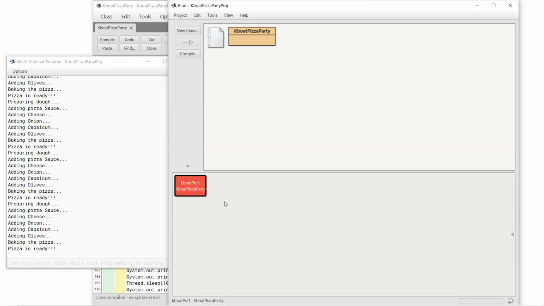And now my pizzas are ready. But wait, my friends just called me and said they want non-veg pizzas. But my program is baking veg pizzas. Let's change the program to add chicken to the pizzas.